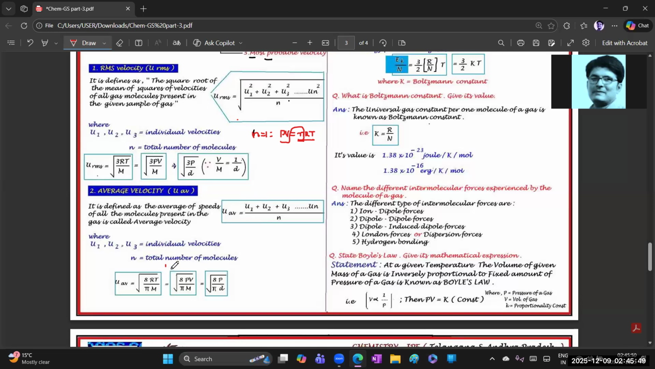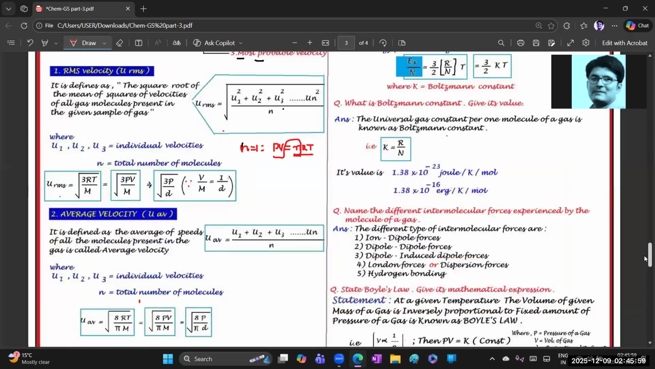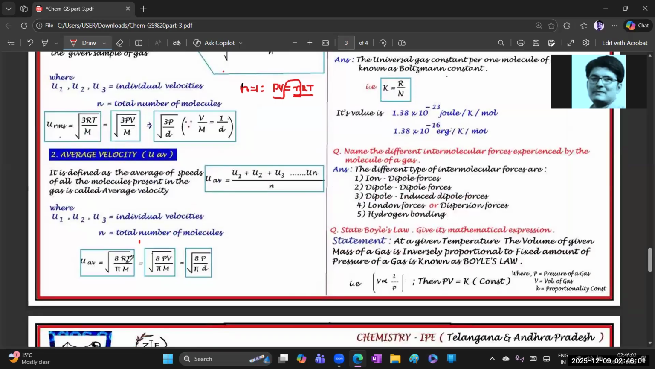Next, n is nothing but the total number of molecules. So what is the basic formula for average velocity? Root 8RT by pi M. You know the value of pi, 22 by 7. So root 8RT by pi M is the basic formula. Once again, the basic formula for RMS velocity is under root of 3RT by M, and for average velocity it is under root of 8RT by pi M.